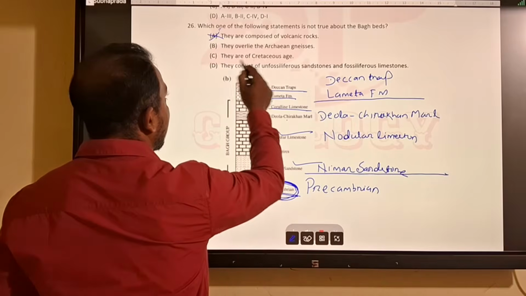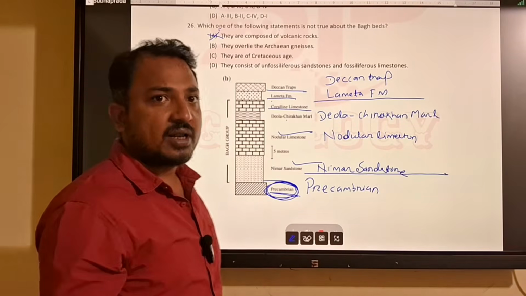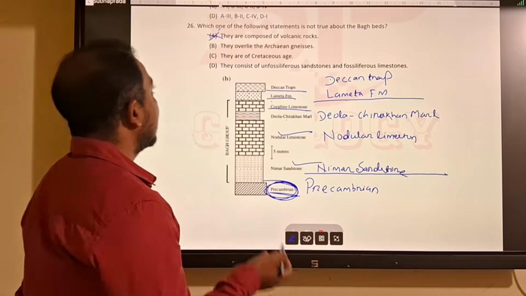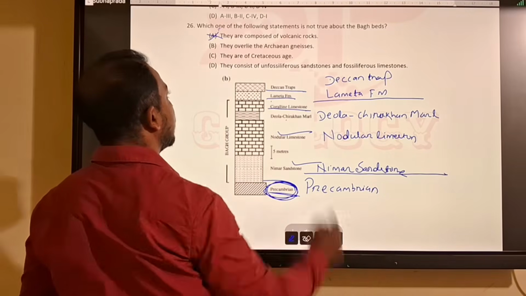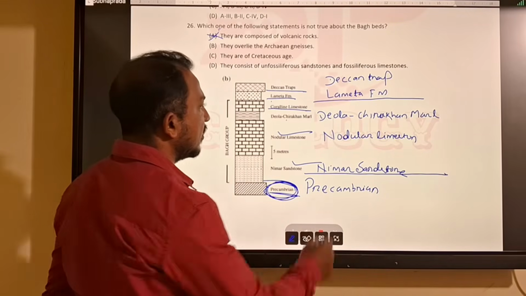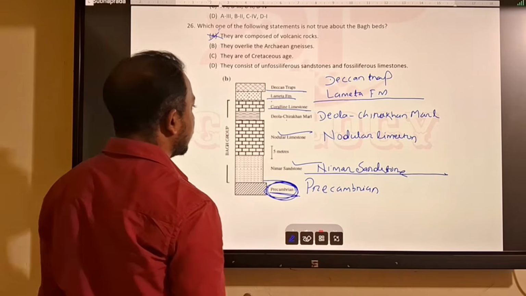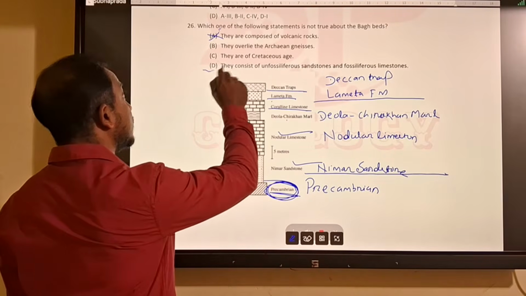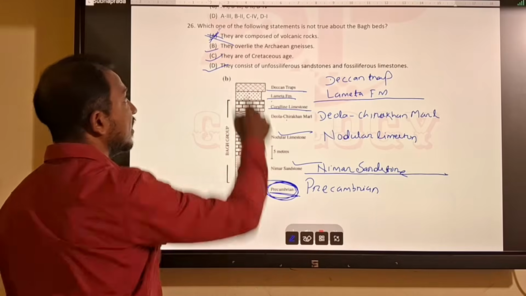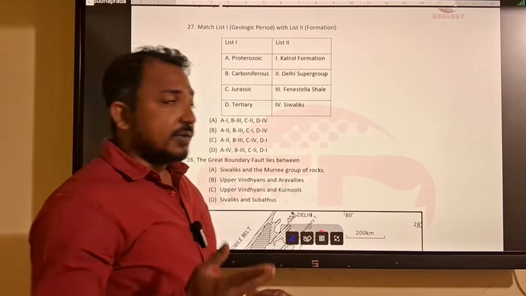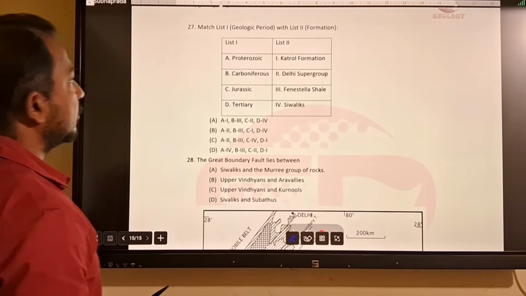It is correct. They are of Cretaceous age. Bagh bed and Lameta belong to Cretaceous age. Then they consist of unfossiliferous sandstone and fossiliferous limestone. So sandstones are unfossiliferous, but limestones are fossiliferous. So it is correct. All these three are correct. This one is incorrect.